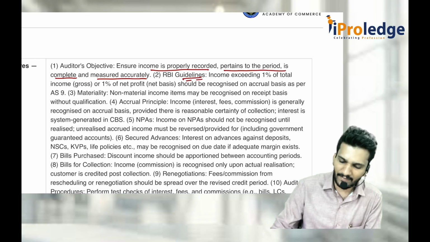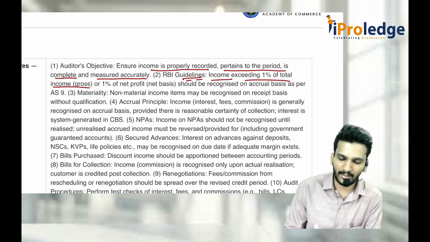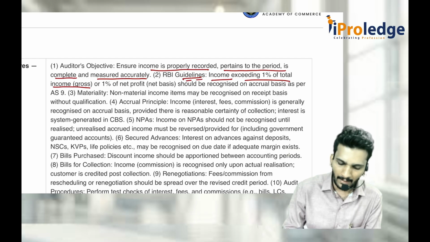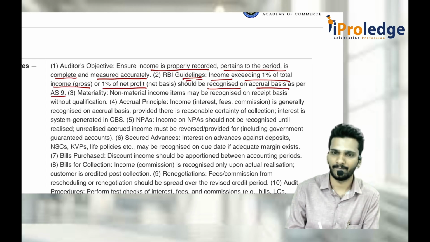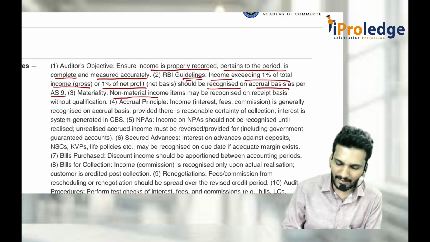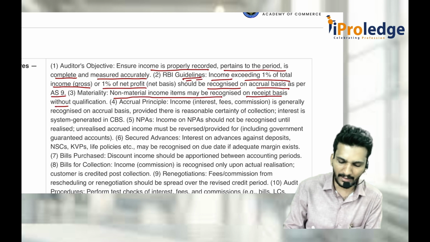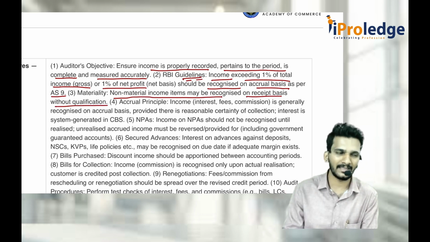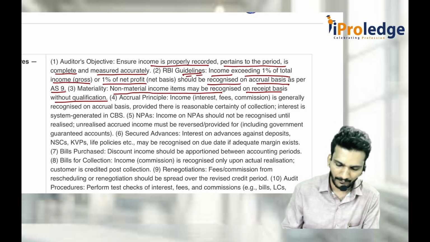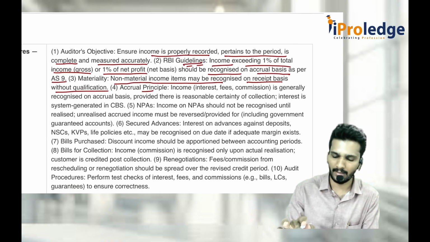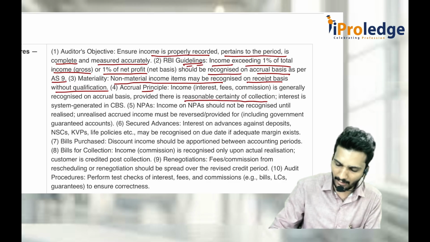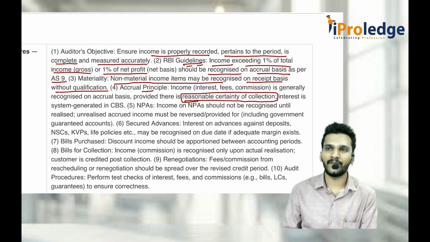As per RBI guidelines, any income exceeding 1% of the total income, that is the P&L's right side, or 1% of the net profit, should be recognized on accrual basis as per AS 9. And any non-material income items may be recognized on receipt basis without any qualification. That means generally they should go for accrual basis other than insignificant items. For insignificant income, they can go for any method. You should do any accrual part only when there is, this line is important, reasonable certainty of collection. If you know that definitely it is going to come, you should record it.